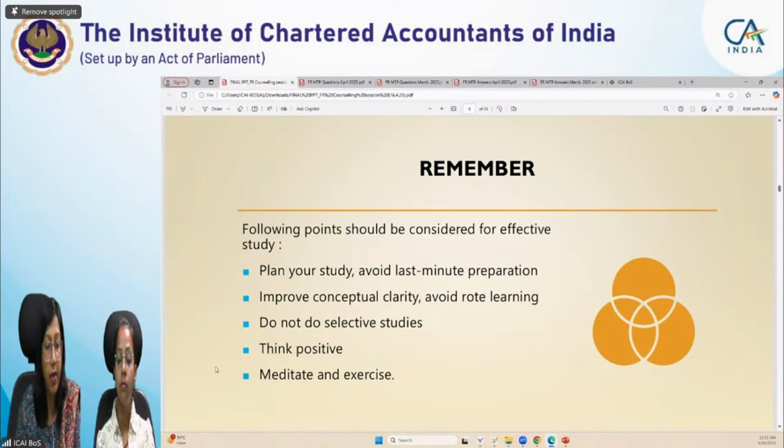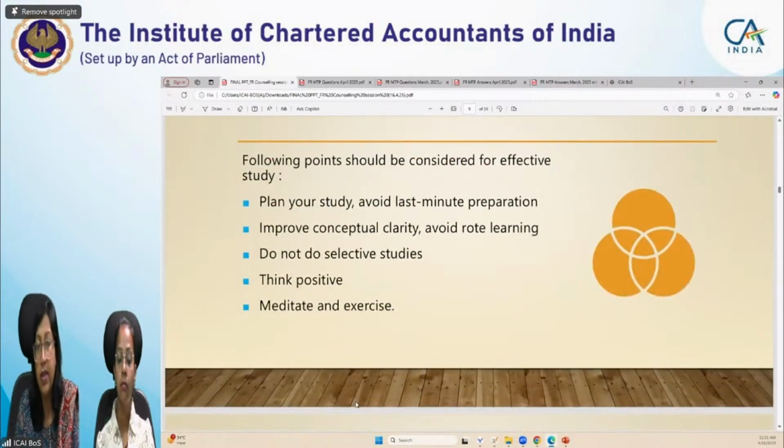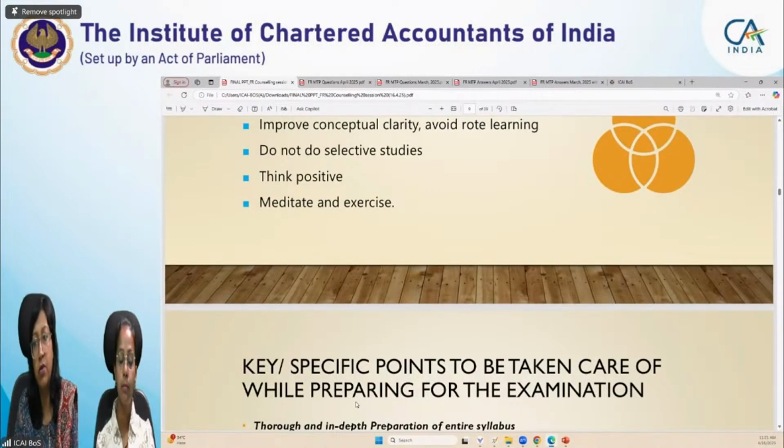Think positive and meditate. This is always advisable, because a healthy mind always goes with a healthy body.